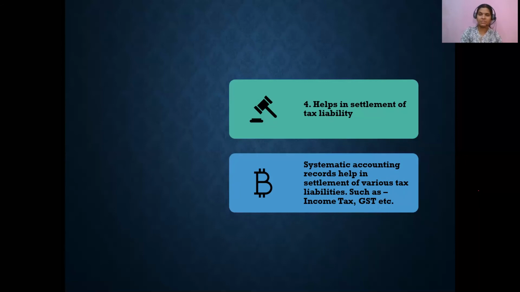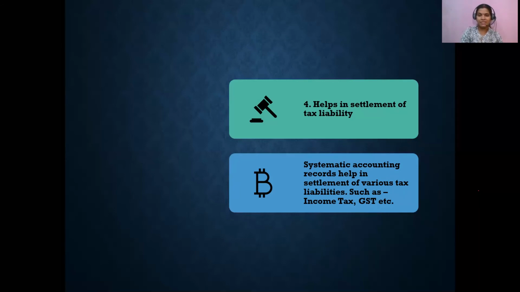Organizations or corporates also have their own responsibilities and liabilities towards the government. If they are earning profit, they have to pay tax to the government authorities, the income tax department.